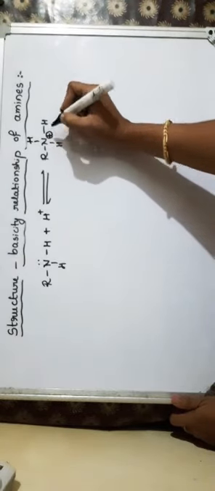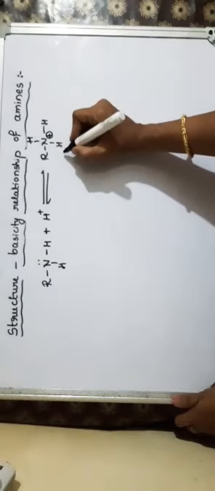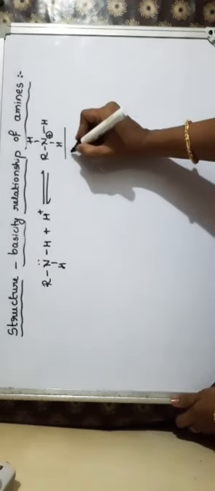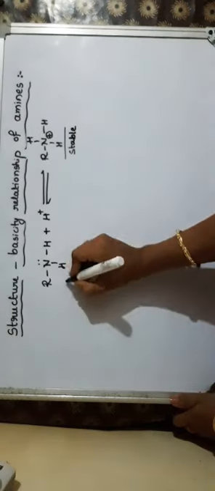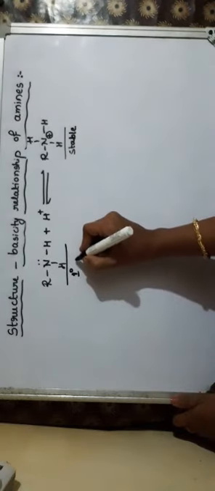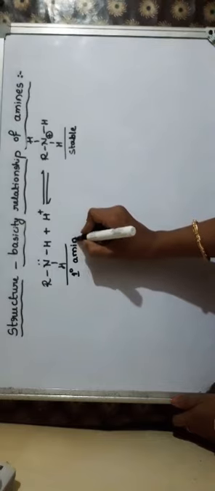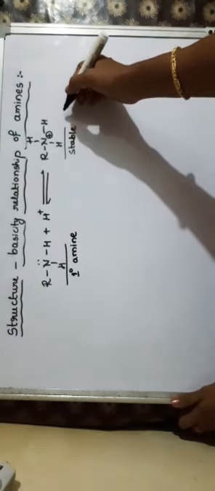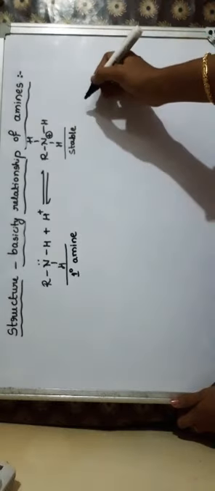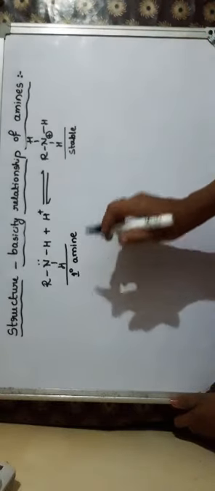So how easily is this species formed? If it is stable, then it is easily formed. Then you can tell that this particular amine is a strong base. So the stability of the conjugated acid decides the strength of the base.